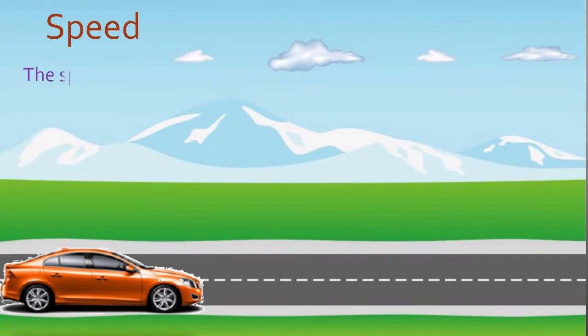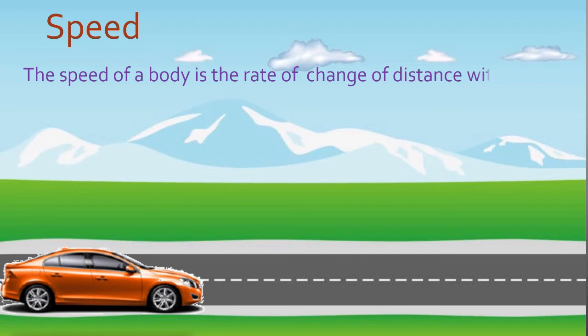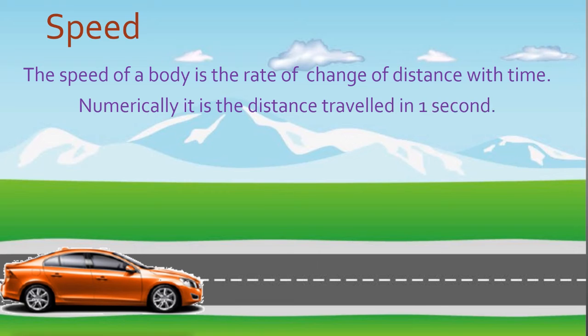So, speed of a body is the rate of change of distance with time. Numerically, it is the distance travelled in 1 second. Speed is a scalar quantity and is given by the equation distance by time. The SI unit of speed is meter per second and the CGS unit is centimeter per second.